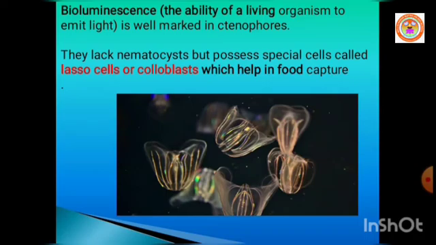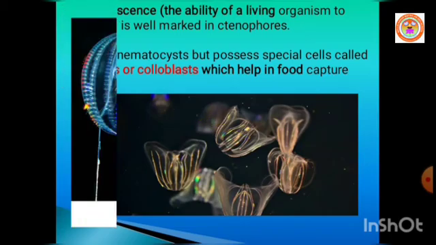It is well marked in ctenophores. They lack nematocysts like in Cnidaria, but they possess special cells called lasso cells or colloblasts, which help in food capture.